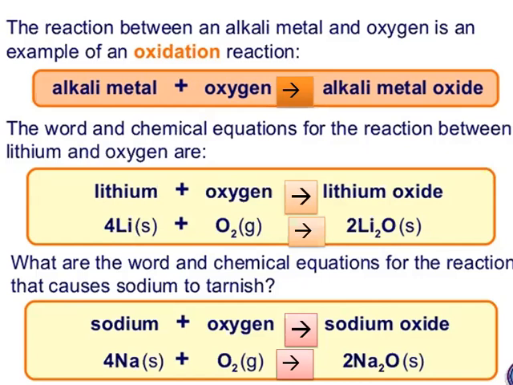In fact, lithium, sodium, and potassium are stored in kerosene oil to prevent their reaction with oxygen, moisture, and carbon dioxide of air, so as to protect them. Since lithium, sodium, and potassium metals react with oxygen even at room temperature, therefore, lithium, sodium, and potassium are very reactive metals.